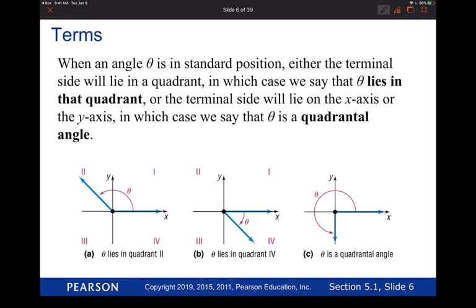Okay. When the angle theta is in standard position, either the terminal side will lie in a quadrant, in which case we say that theta lies in that quadrant, or the terminal side will lie on an axis, in which case we say theta is a quadrantal angle.